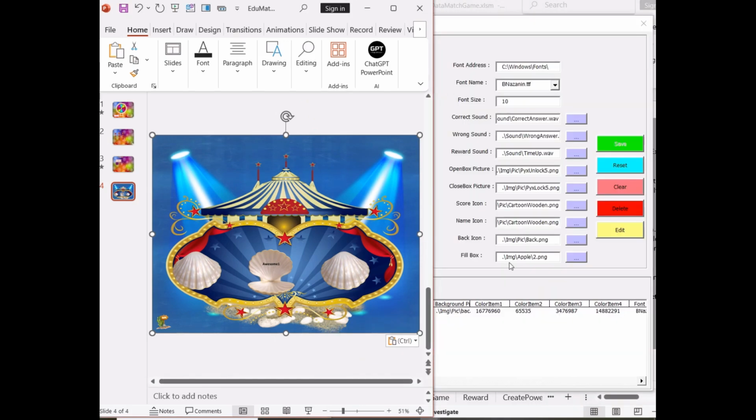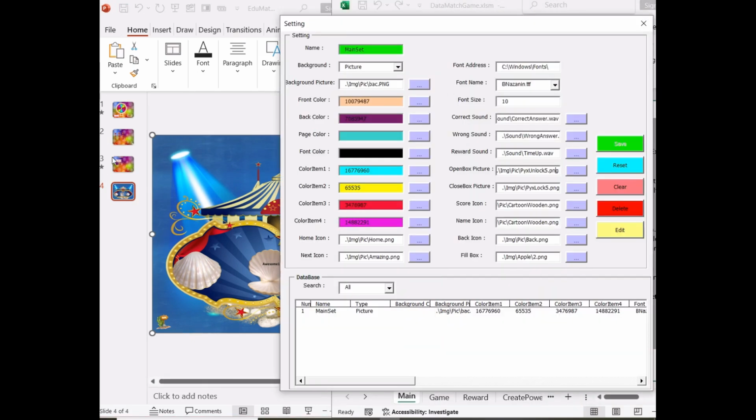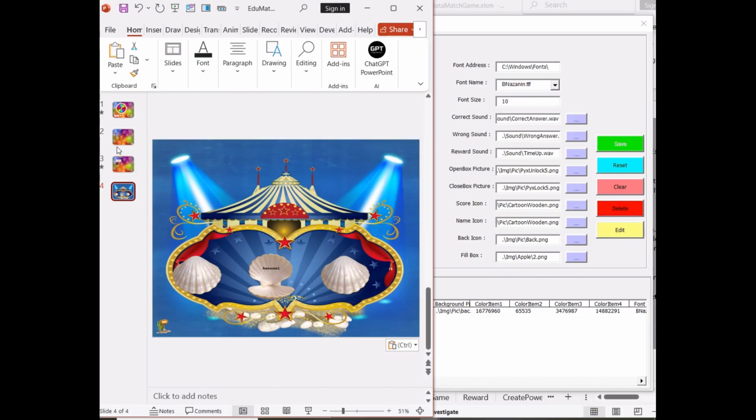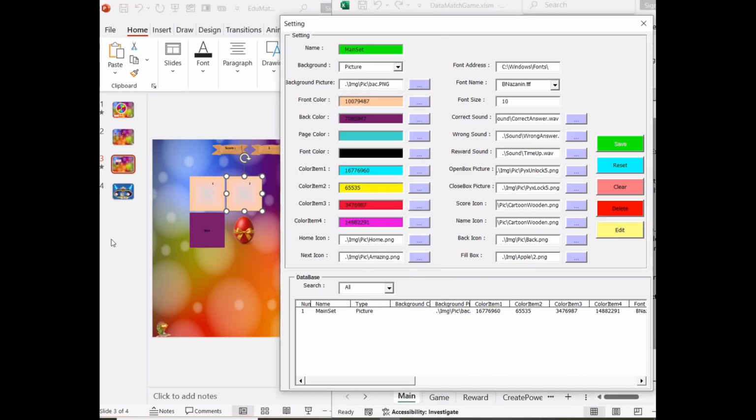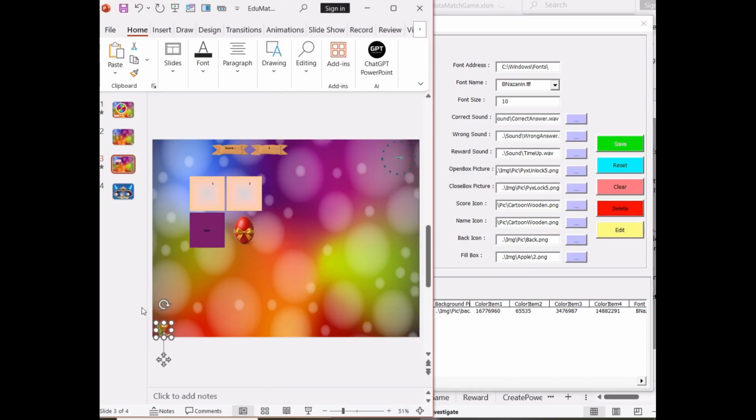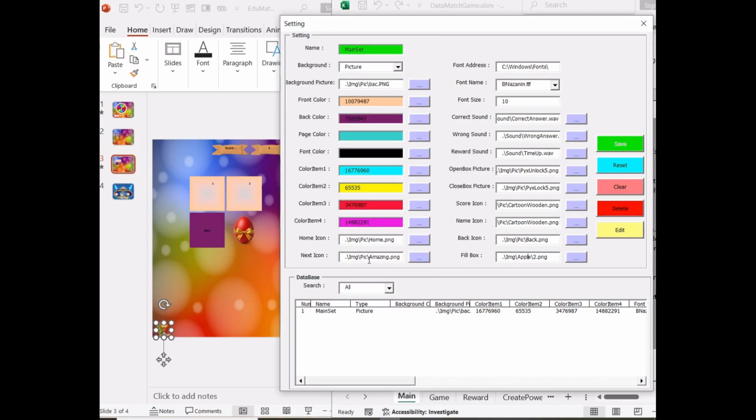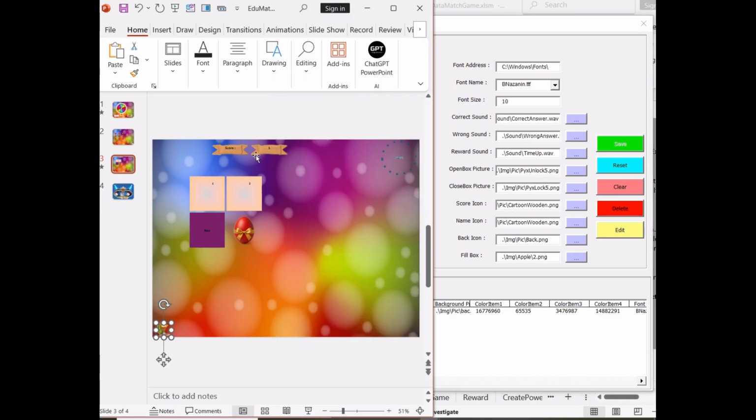Fill answer. In some games, this image is used to fill the boxes. Home icon and next icon, used for their respective elements. If left blank, the front color is used instead. Name icon and score icon, used for their respective elements. If left blank, the page color is used instead.